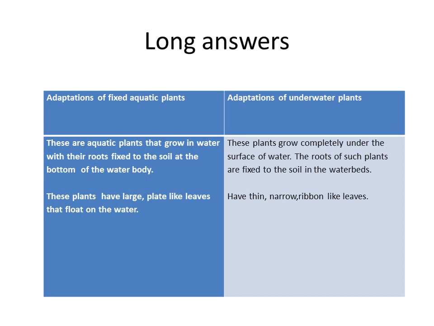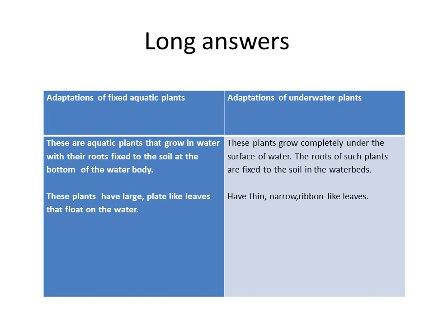Here the roots are fixed to the soil at the bottom of the water body. These plants have large plate-like leaves that float on the water.